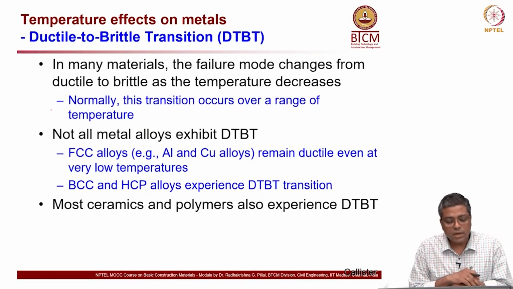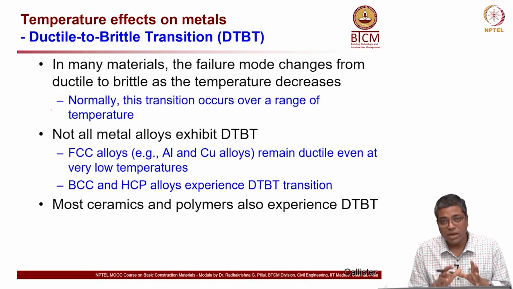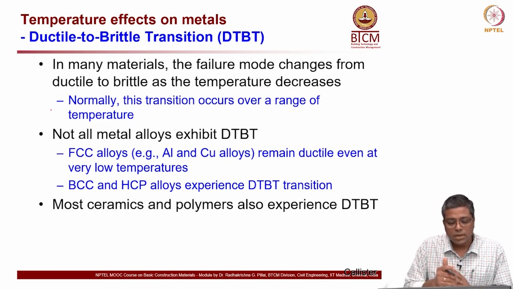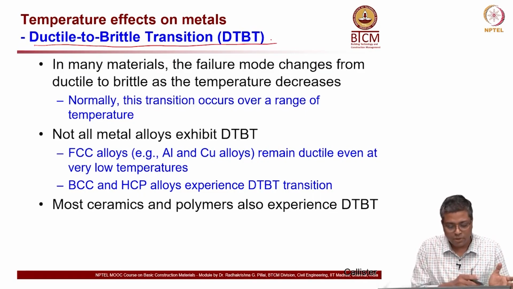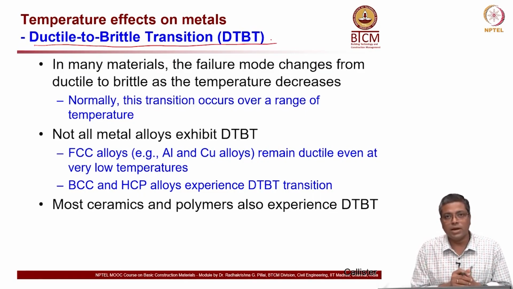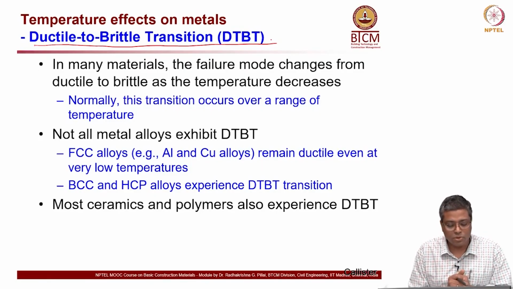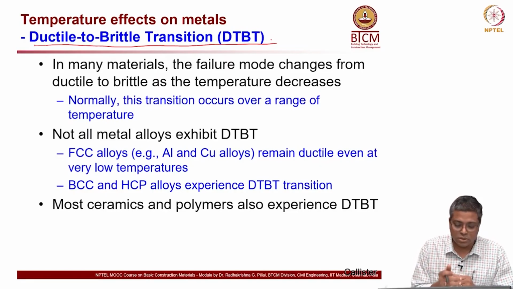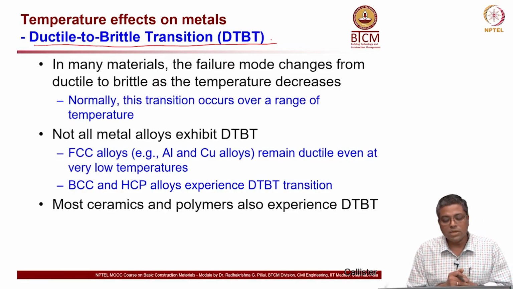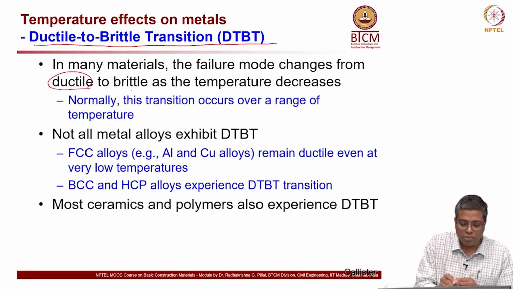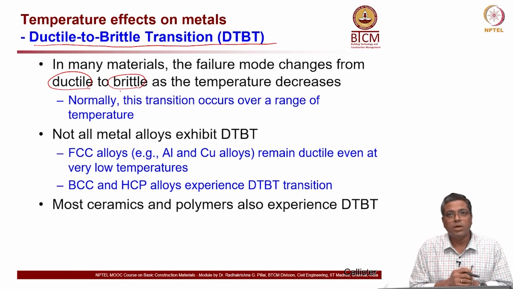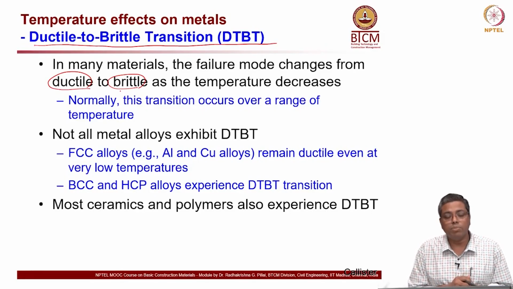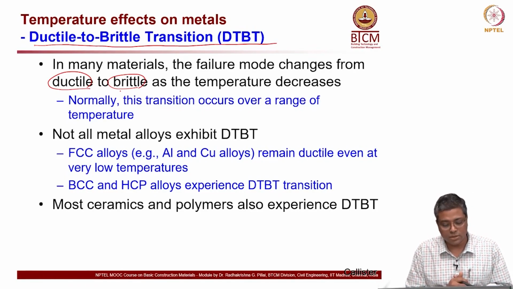Now, another behavior which is mainly for metals is the temperature effect, the ductile to brittle transition. In the previous slide, the last point was that metals can also have some influence because of the change in temperature. So, this is on that. In many materials the failure mode changes from ductile failure to brittle failure as the temperature decreases.